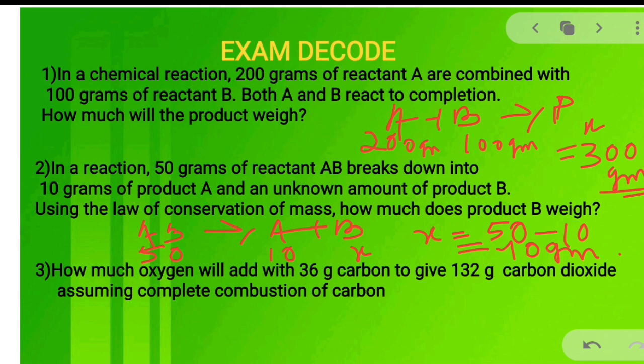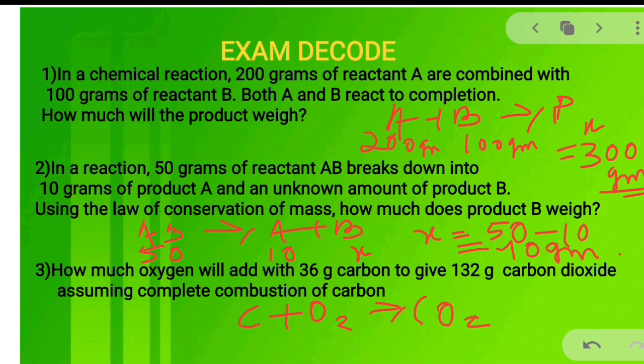Now the third question is that how much oxygen will add with 36 gram carbon to give 132 gram of carbon dioxide, assuming complete combustion of carbon. So carbon, when it reacts with the oxygen, produces carbon dioxide.